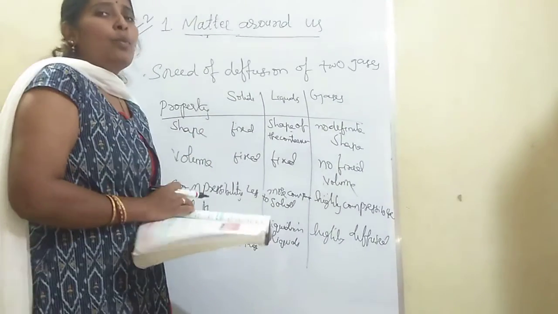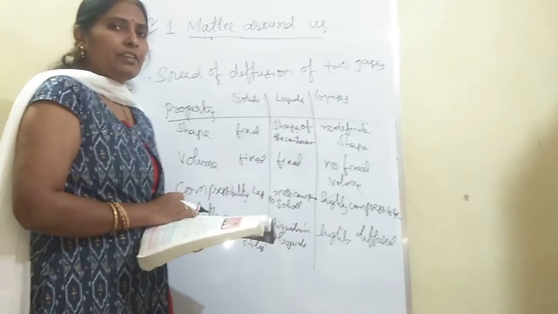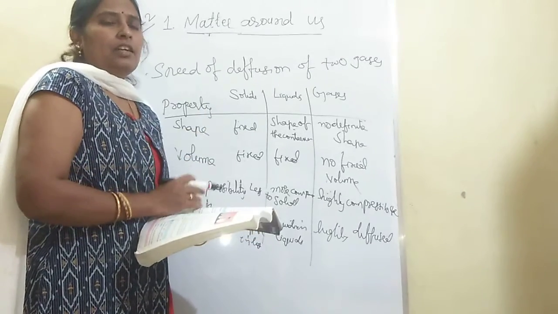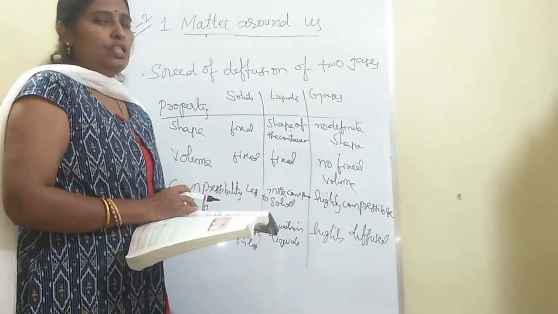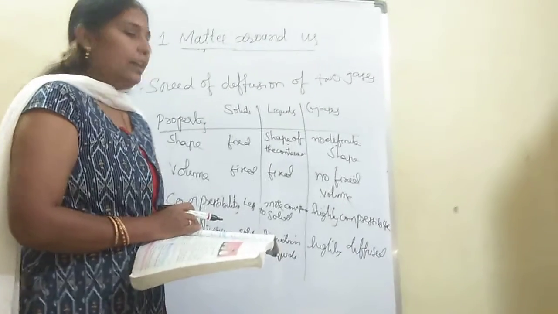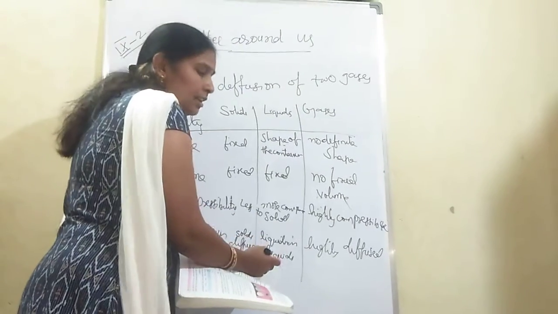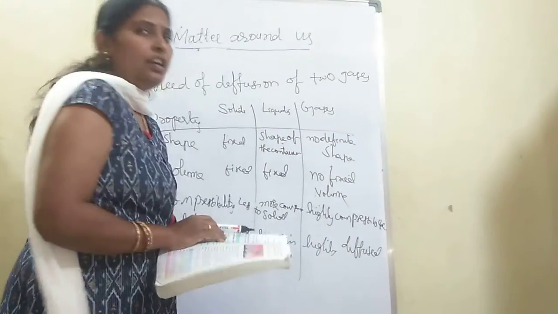We took the potassium permanganate and copper sulfate crystals. Does it diffuse them among themselves? No. When it is added in water, it diffuses. This shows that solids diffuse only in liquids, and liquids in liquids, and gases are highly diffused.